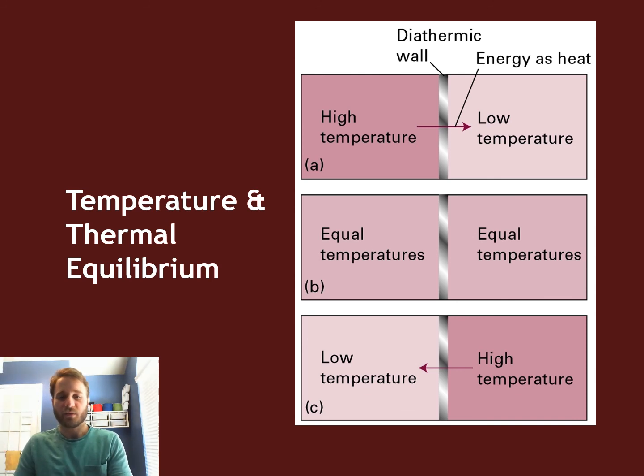Okay, instead of this wall moving now, what we have is some energy, in the form of heat, being transferred from one side to the other, right? It's going to go from the high temperature side to the low temperature side until it reaches equal temperatures on both sides, right? It means it has equal amounts of energy on both sides and such, and in that case, there will be no net change in energy on either side or change in temperature. Okay.